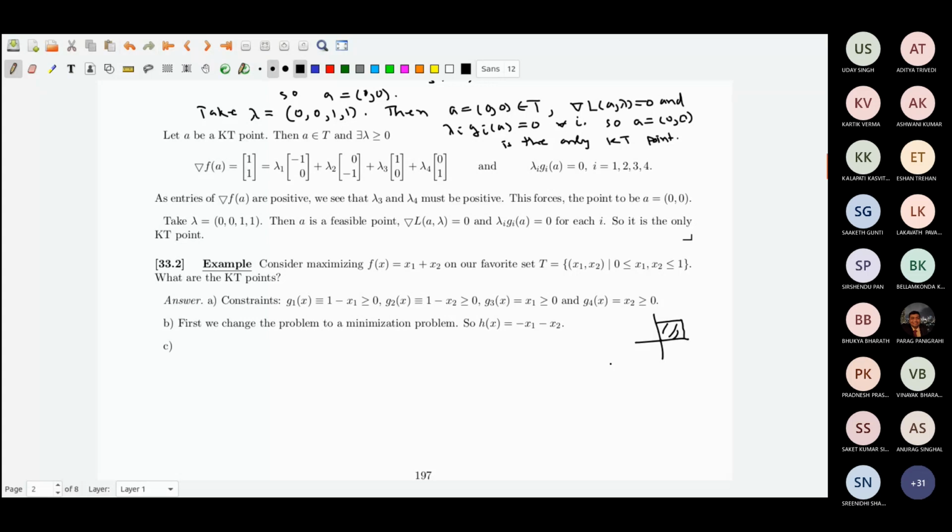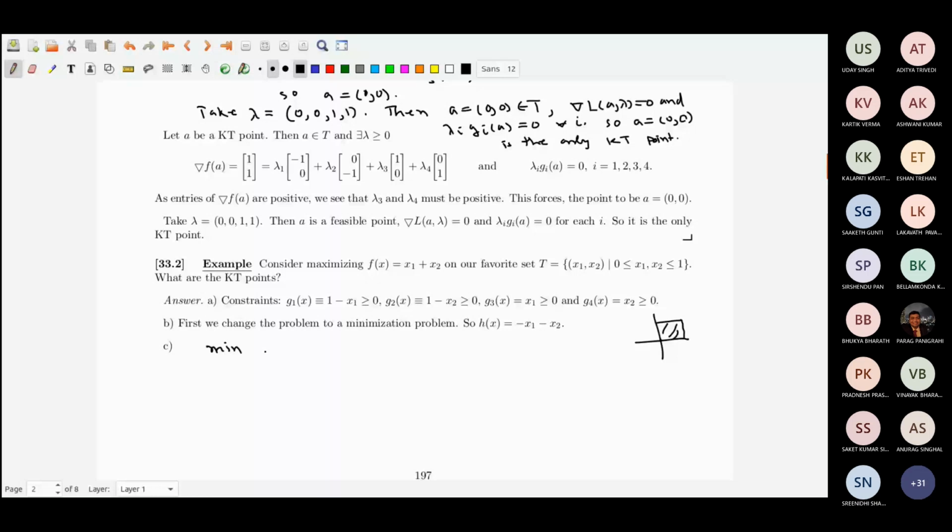What about the maximum? If I want the maximum, I would have the same constraints, but converting it to minimization form, it will be minimize minus x1 minus x2. So this is f.